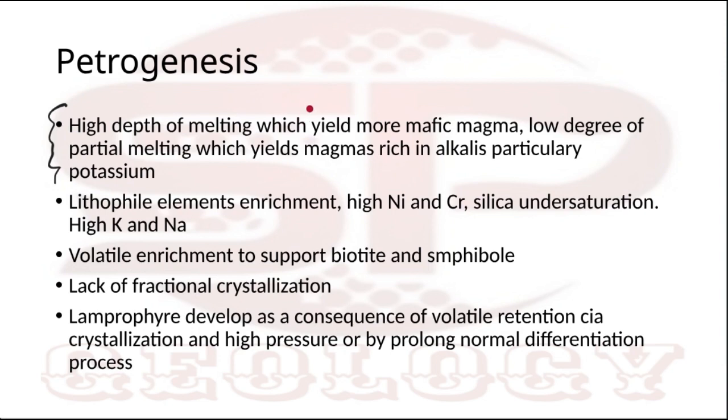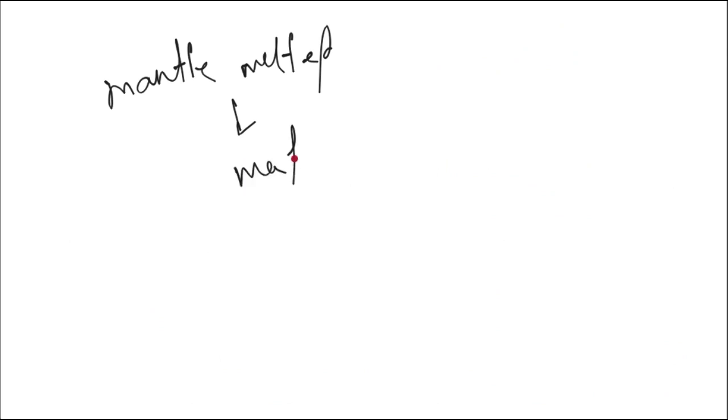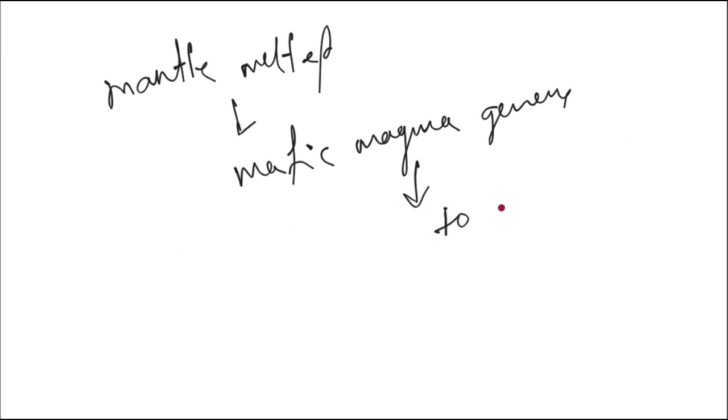Now this magma should undergo differentiation, but to a very low degree. So what will happen if it undergoes a very low degree? The potassic component, or you can say the alkali components, will not be separated out from this magma.